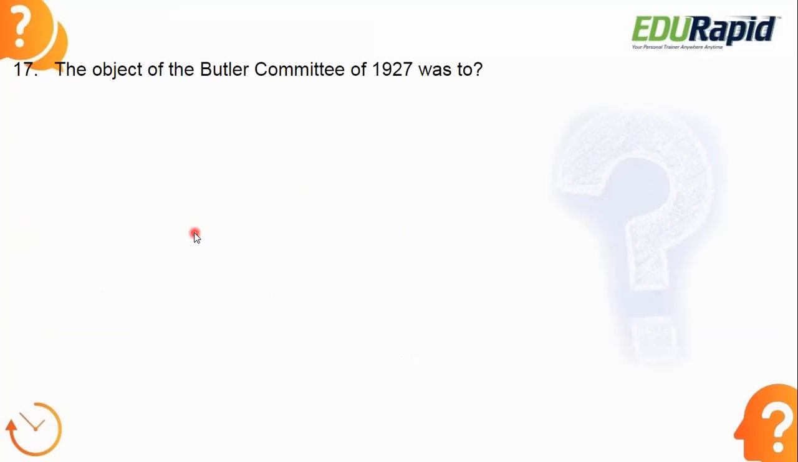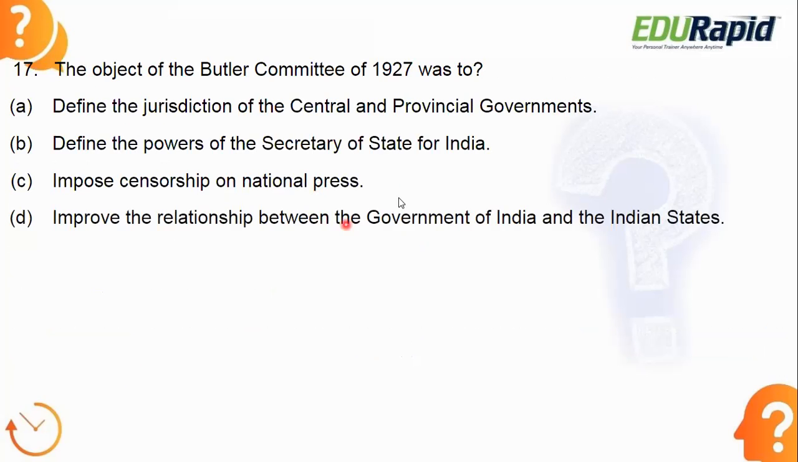Next. The object of the Butler Committee of 1927 was. What is the object of the Butler Committee?